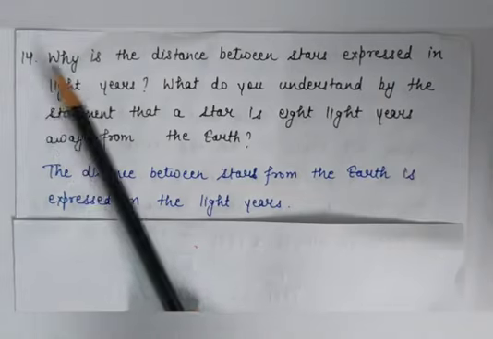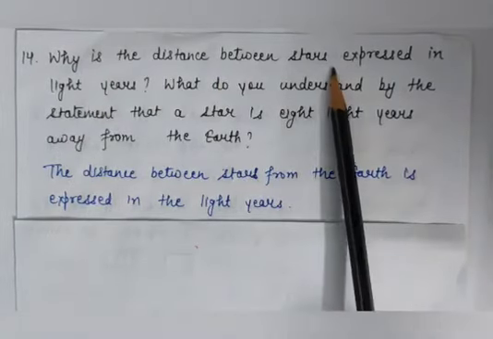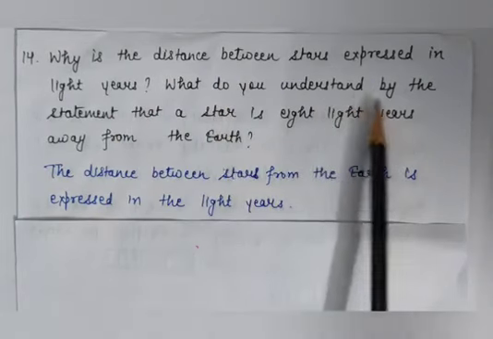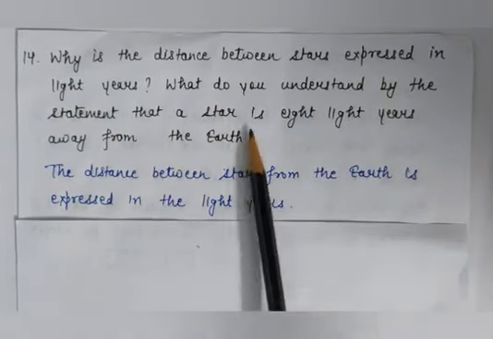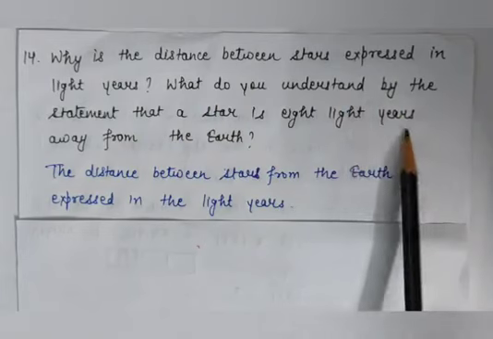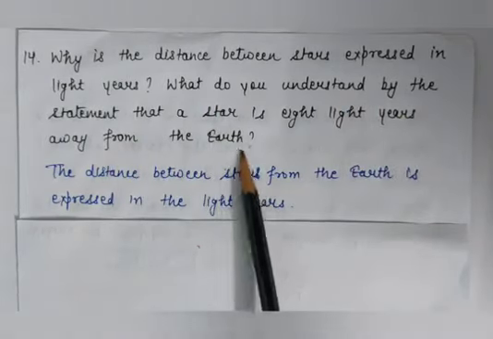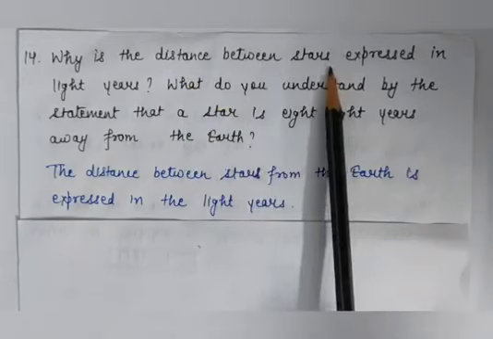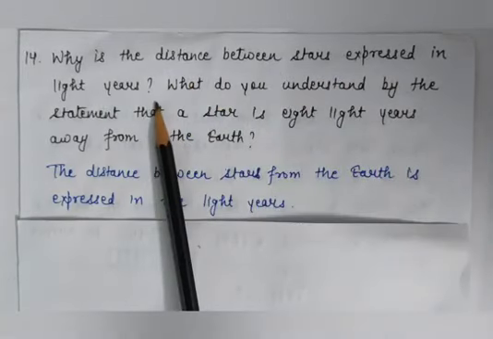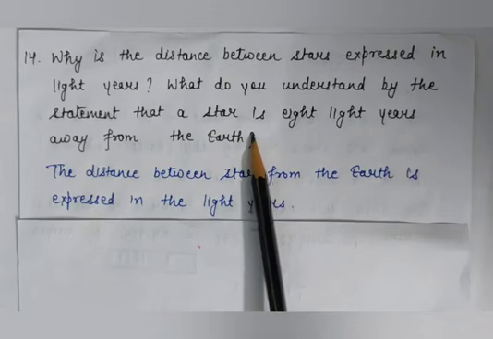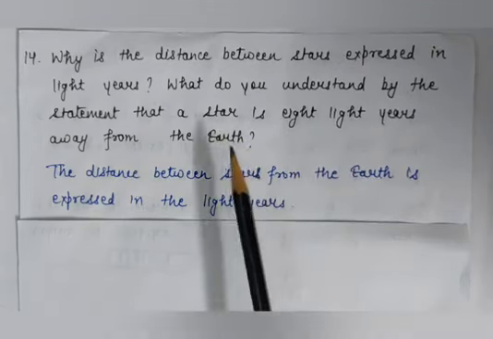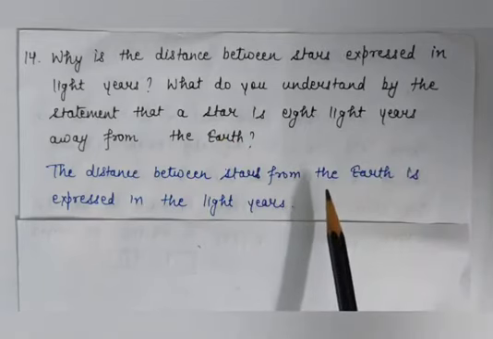Question number 14 is, why is the distance between stars expressed in light years? What do you understand by the statement that a star is 8 light years away from the earth? Means the question is, why is the distance between stars and earth expressed in light years? Okay, and now what is the meaning of, if a star is 8 light years away from the earth, then what is the actual distance?